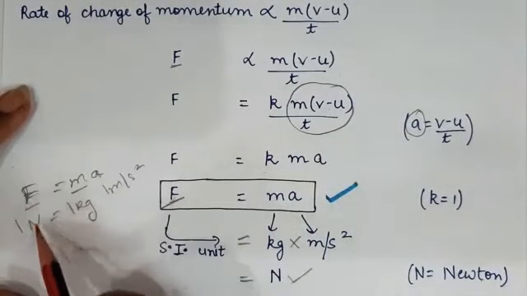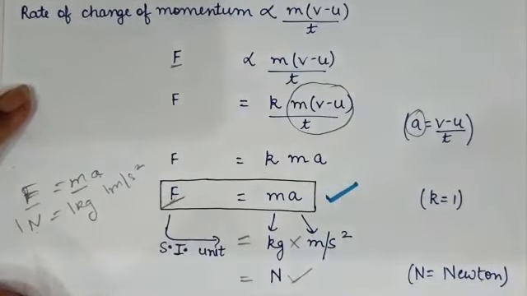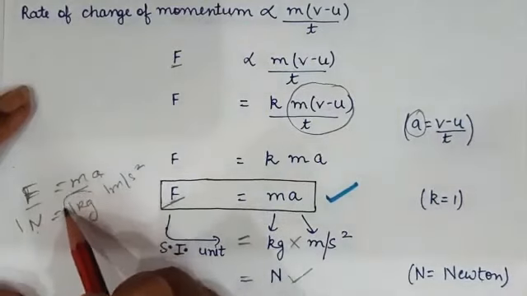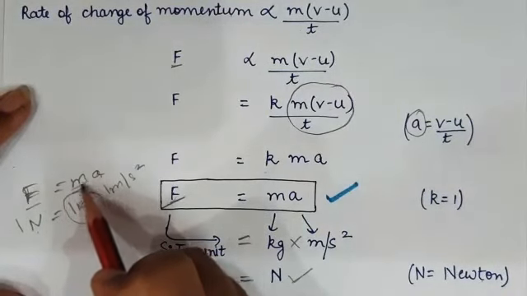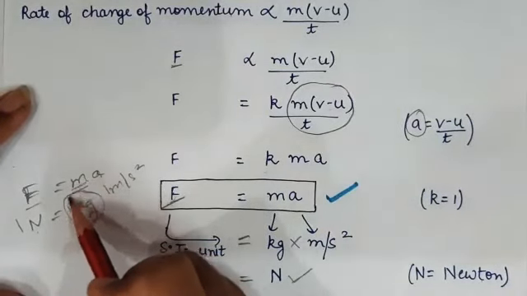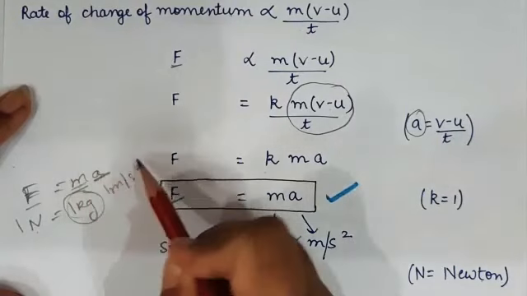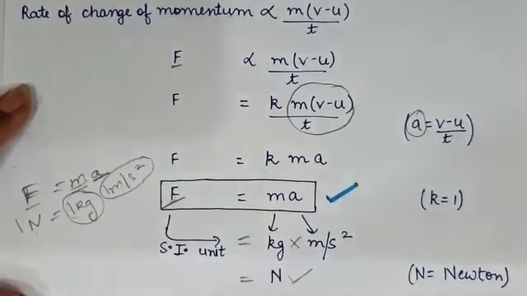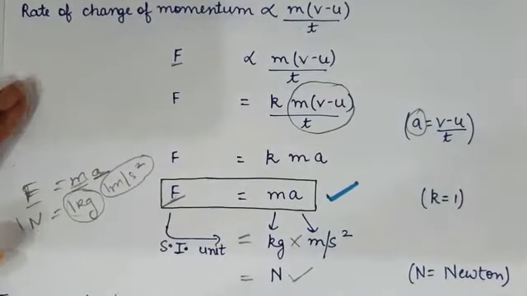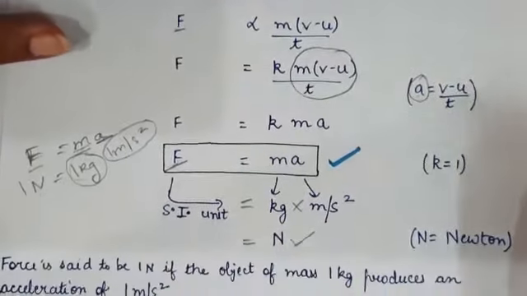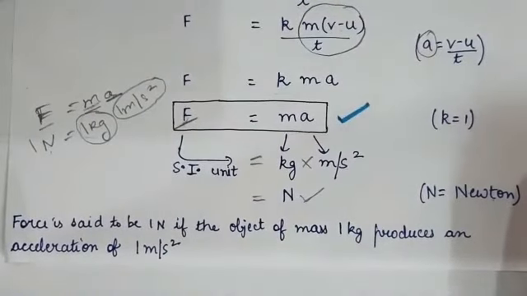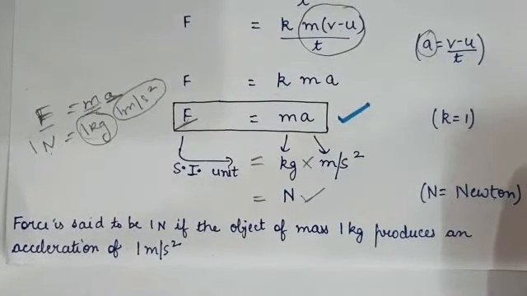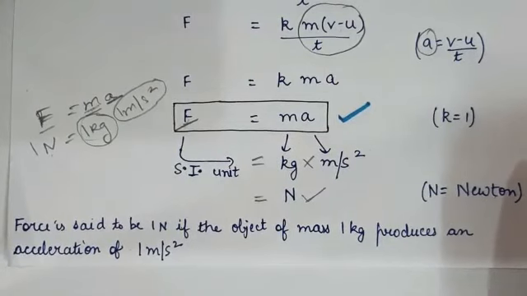So force is said to be 1 Newton if the object of mass 1 kg produces an acceleration of 1 meter per second square. That will be 1 Newton of force. So you can write down this definition.